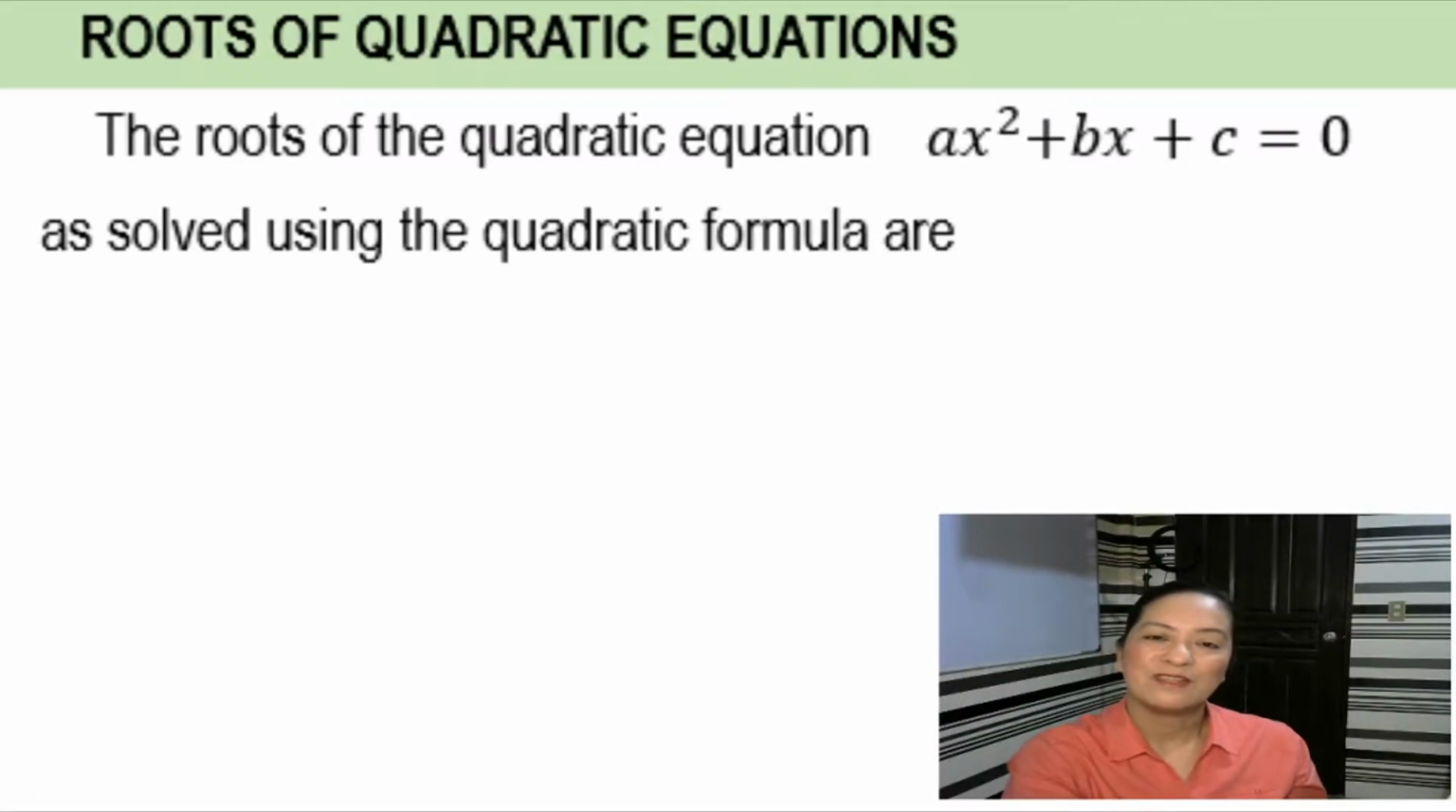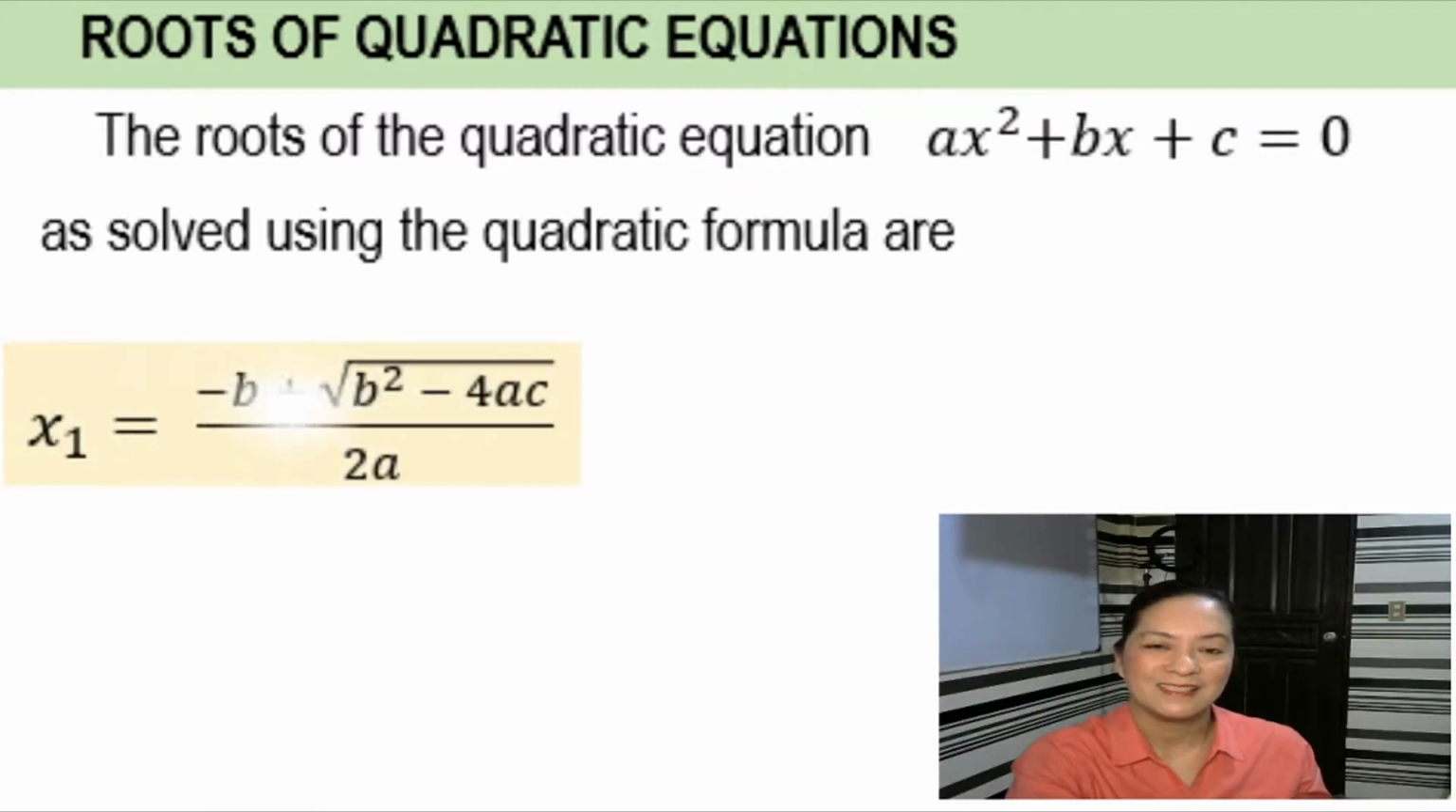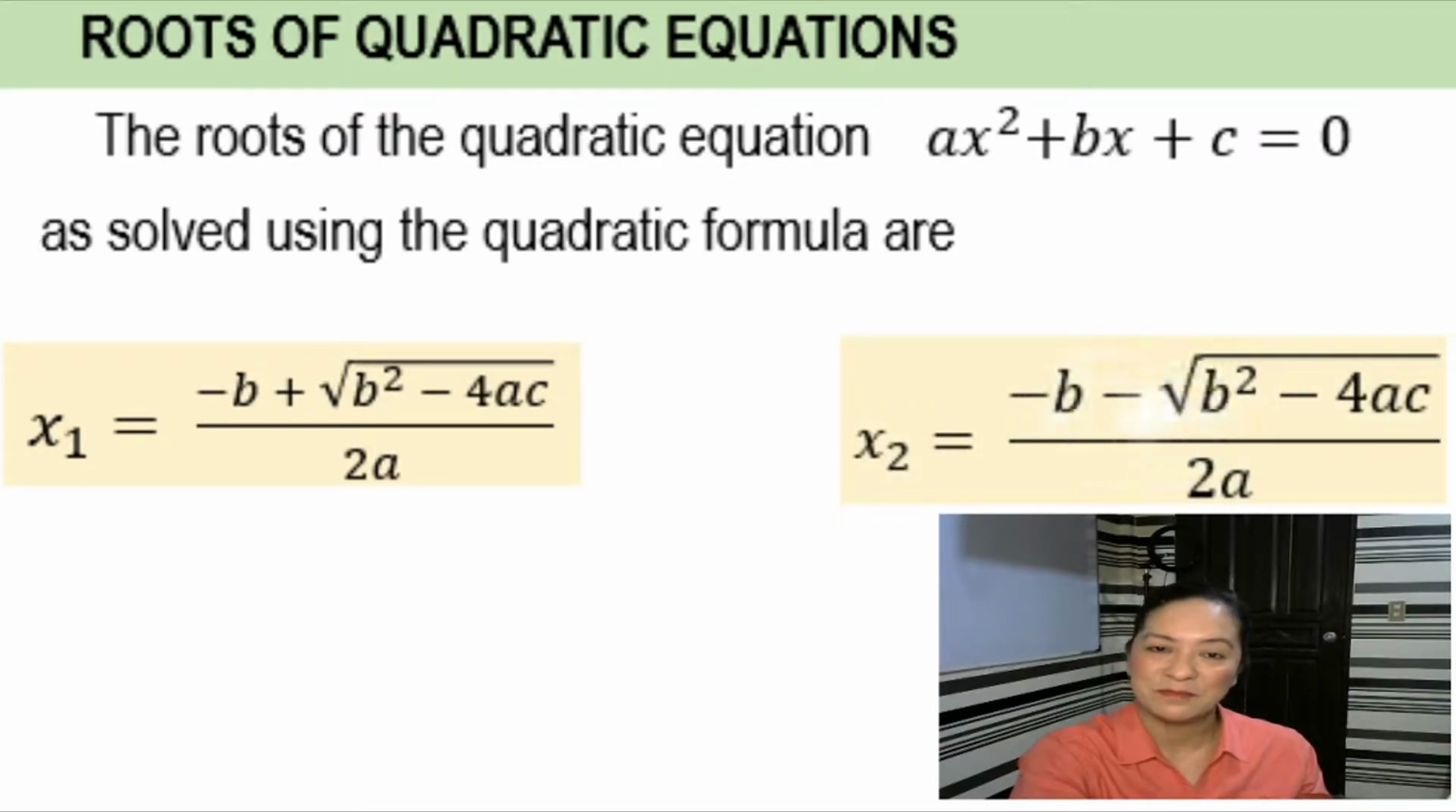The roots of a quadratic equation ax squared plus bx plus c equals 0, as solved using the quadratic formula, are x sub 1 is equal to negative b plus square root of b squared minus 4ac all over 2a, and x sub 2 is equal to negative b minus square root of b squared minus 4ac all over 2a.